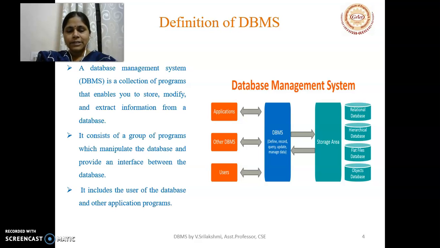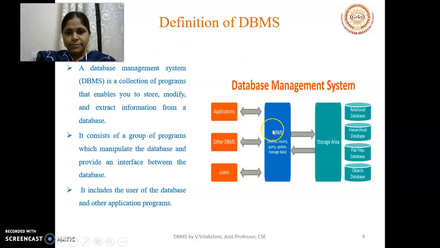In the last slide I was explaining a database is consisting of data, and this database management system is the one which is managing and storing the database, and also we can insert, modify, update, delete. What are all the operations we can perform? That can be done using database management system.